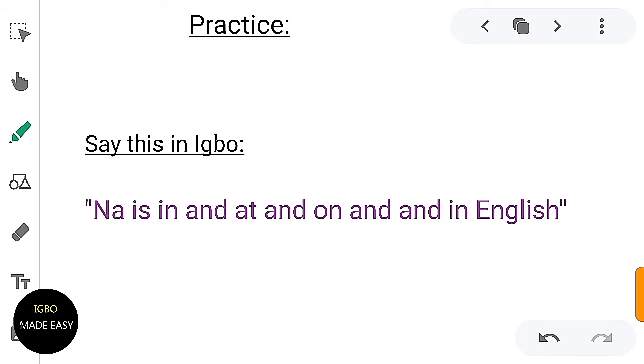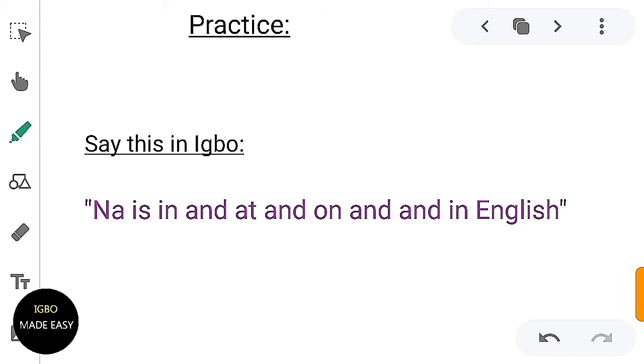Now I know it's, what's it called, cumbersome. We could have just made it simpler: na is in, comma, at, comma, on, comma, and, comma in English. But there's a reason why I've written it this way. This is na gone on rampage. I'm writing it this way so you can practice and put your knowledge of na to work and translate this to Igbo.